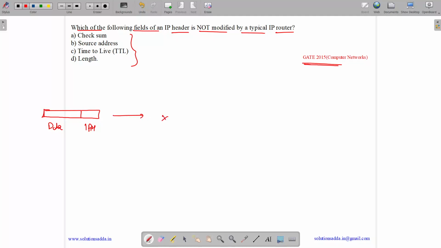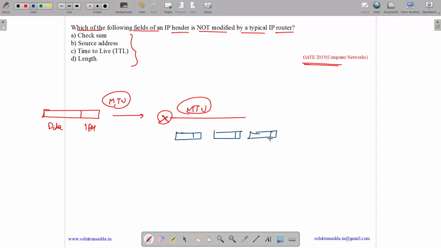Now here comes a router. So what can happen? Suppose this link has a different MTU, a different maximum transmittable unit. Then we need to do fragmentation. In fragmentation, this datagram breaks down into various other IP datagrams. Okay, so here if suppose total length was 1000, so total length will get reduced over here. So total length can be changed.